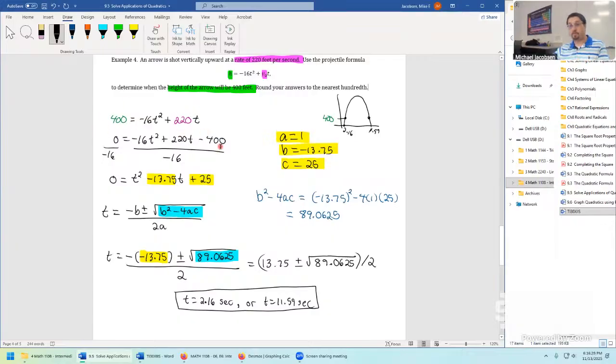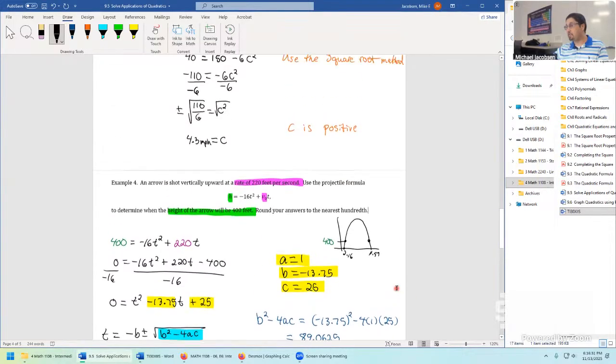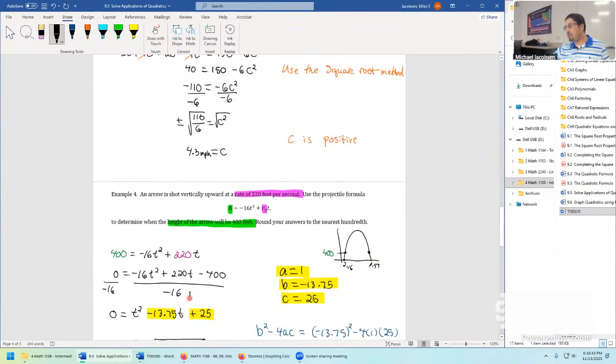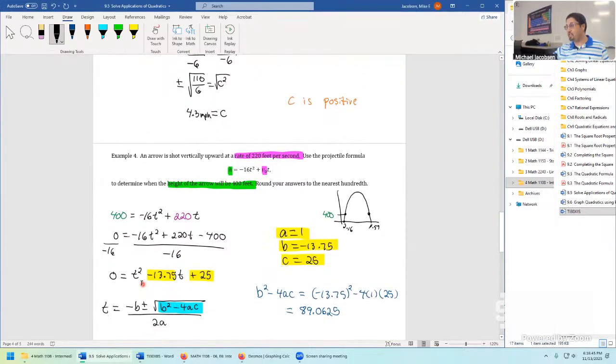We subtract 400 from both sides, and it looks like this to start out. Negative 16t squared plus 220t minus 400. And that's not too bad to shove into the quadratic formula. The numbers get a little bit large and slightly tedious, but that's why we divide by negative 16 and turn into this. t squared minus 13.75t plus 25.